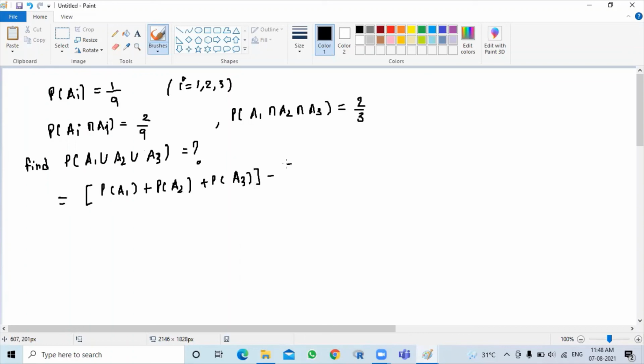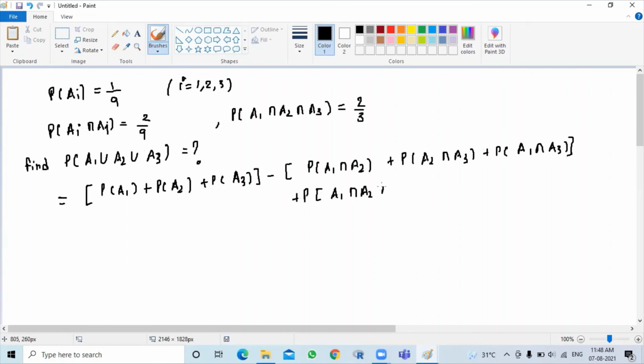Then we will subtract probability of A1 intersection A2 plus probability of A2 intersection A3 plus probability of A1 intersection A3. Then we will add probability of A1 intersection A2 intersection A3.